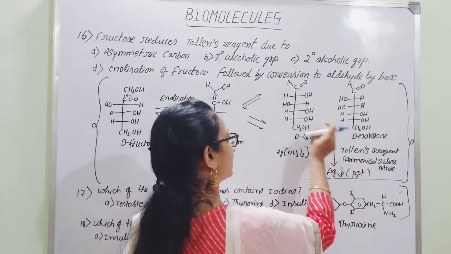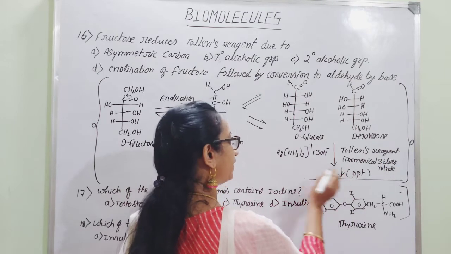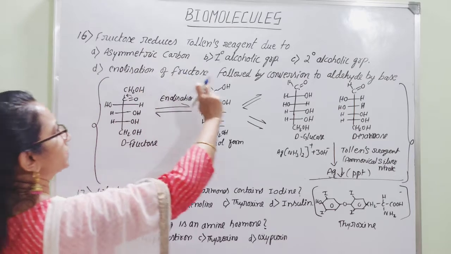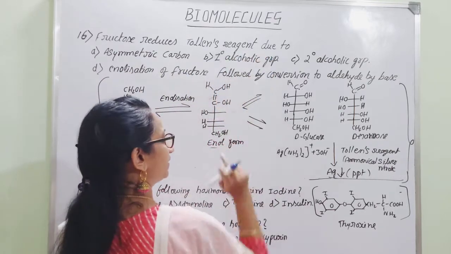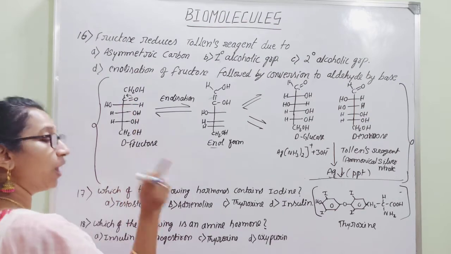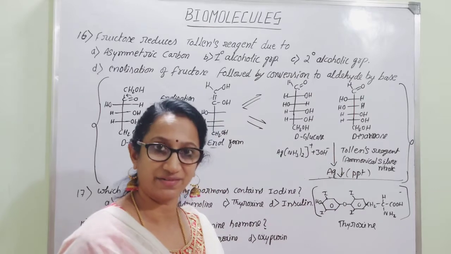Therefore, both glucose and mannose can reduce Tollens reagent to give a precipitate of silver. Hence we say that fructose reduces Tollens reagent. What is the reason? Even though fructose has a ketonic group, how is it possible to reduce Tollens reagent? It is not a direct reaction.